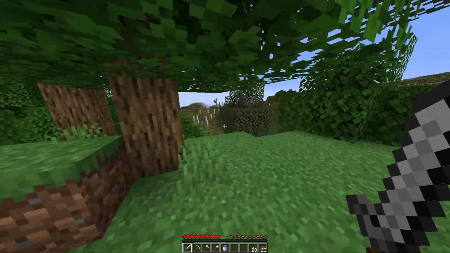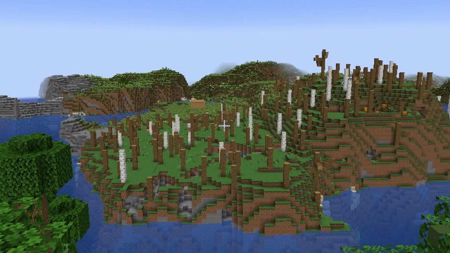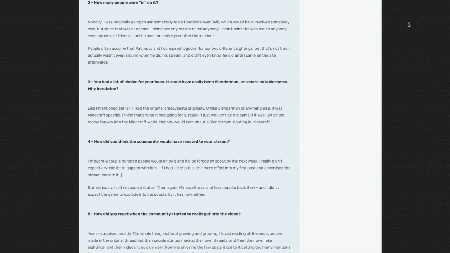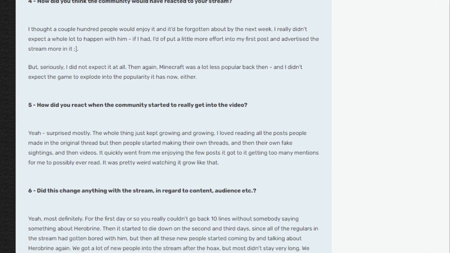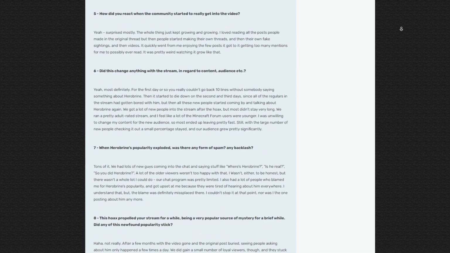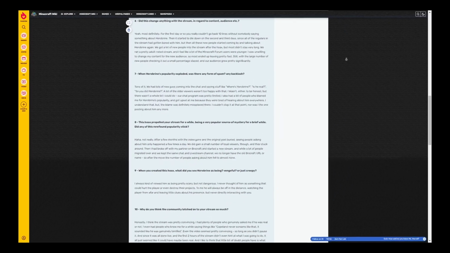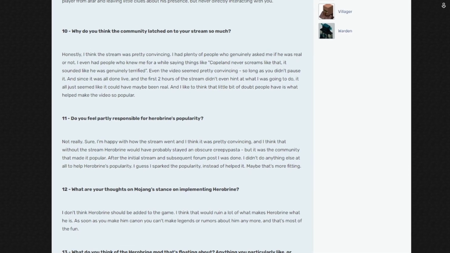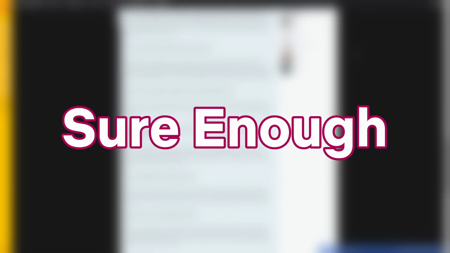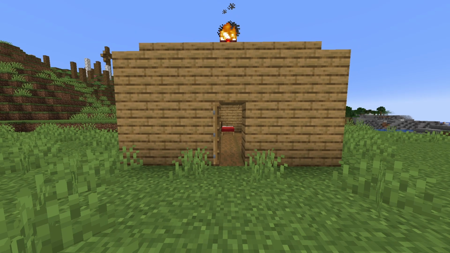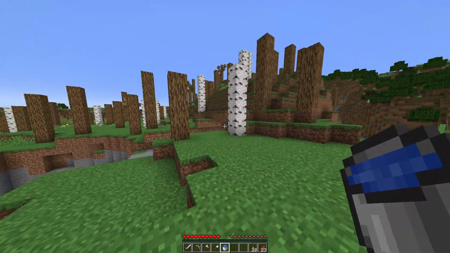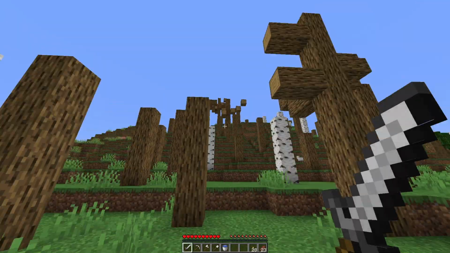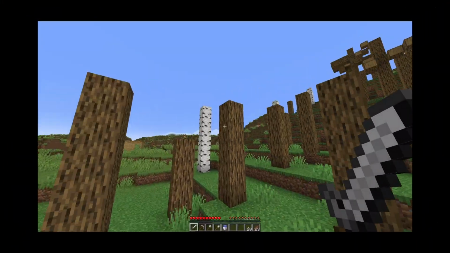Copeland went on to confirm the existence of Herobrine for over a year after the event, and Copeland was asked several questions about this event, such as how he thought the community would react after the event and how it impacted his stream. This was after Copeland revealed that all of his material on Herobrine was all completely fake, and he described how he wanted to get involved in the creepypasta because he thought it was cool, and he thought it would be funny to scare some kids. Sure enough, he spiked in popularity alongside Herobrine, and Copeland will be forever remembered as the guy who began the legend of Herobrine. Due to the popularity of Herobrine, it wasn't long before he was embraced by Mojang themselves.